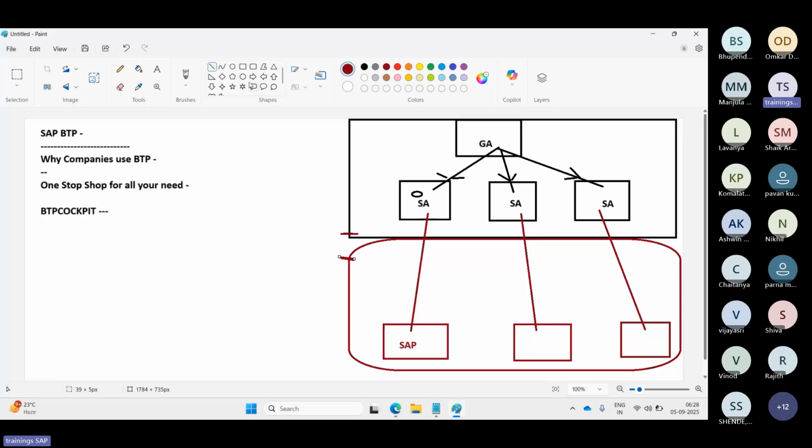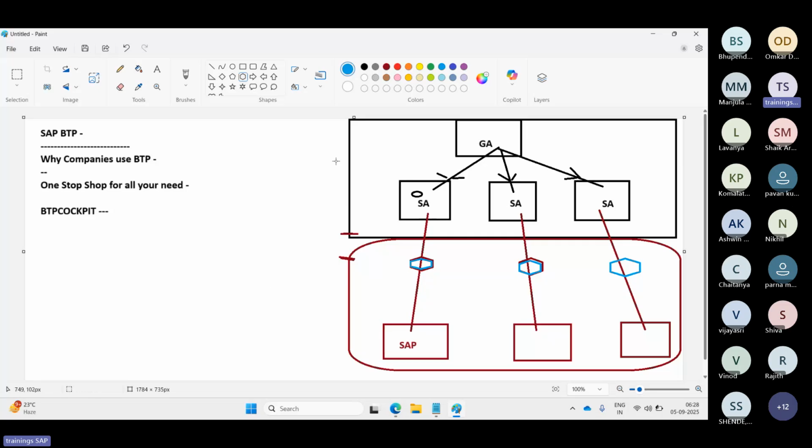In that case, you require cloud connectors. Why? Because SAP systems directly will not talk to the sub account level. So you need to install the cloud connectors on the customer premises systems, so that inside the cloud connector you can do the integration part.